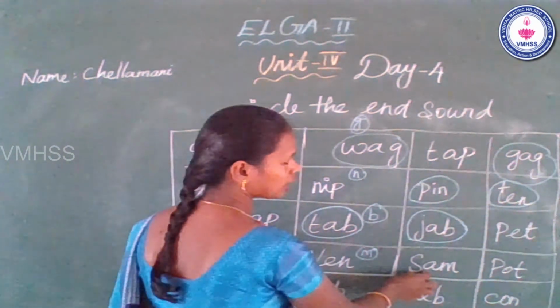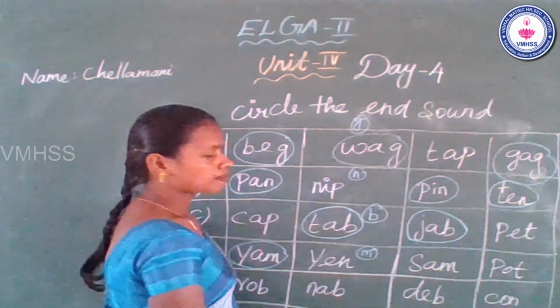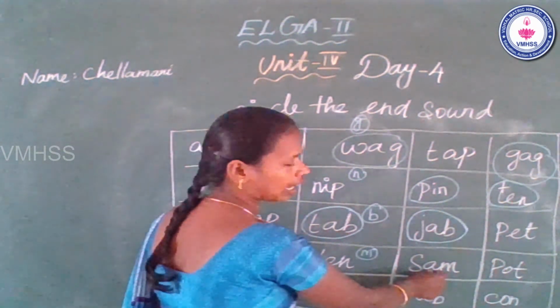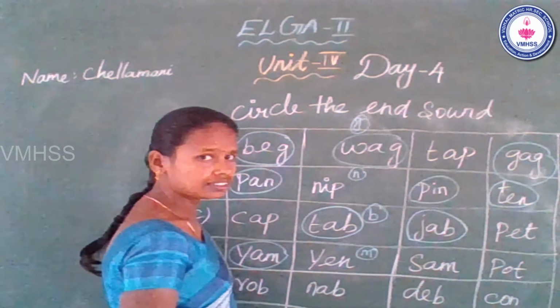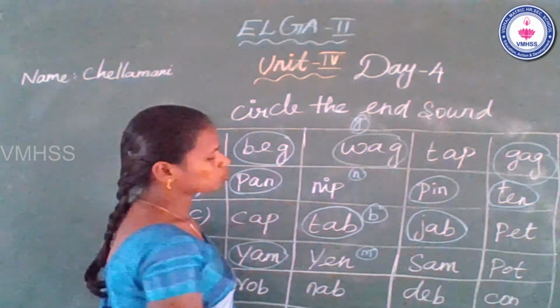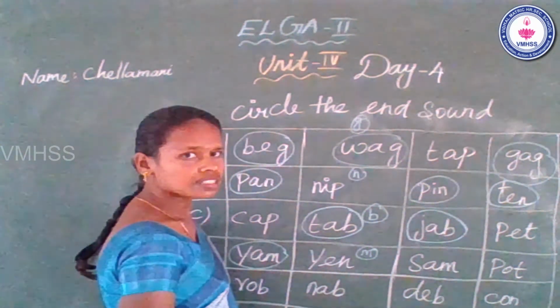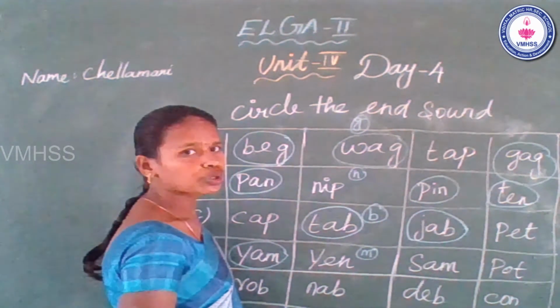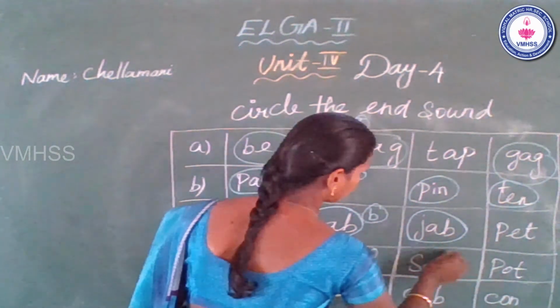Sand. Beginning sound, middle A, N. So this word has the N sound, so you can circle it.